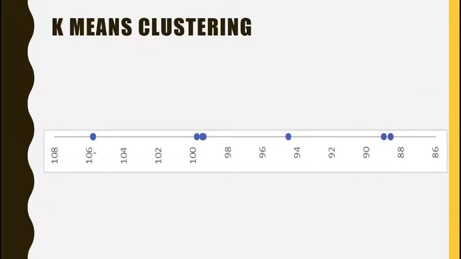Well, I'm sure you don't even need any clustering technique. With this kind of data, you can cluster them just by visual inspection. You can say this is one cluster, this is another, this is the third one, and this is the fourth one. If you are asked to bifurcate this into various clusters, this is what you will do.